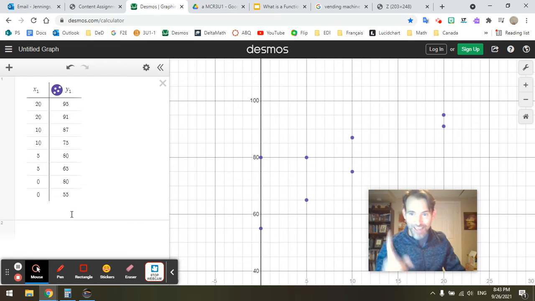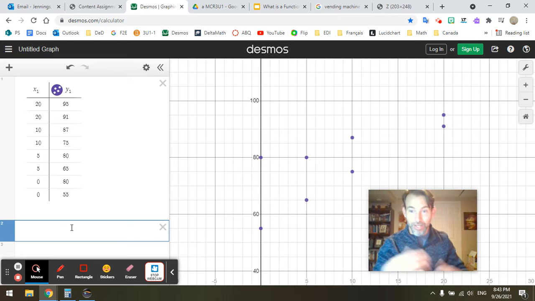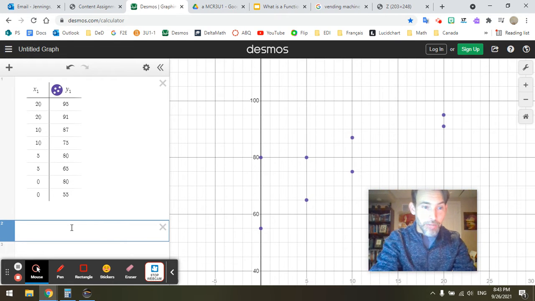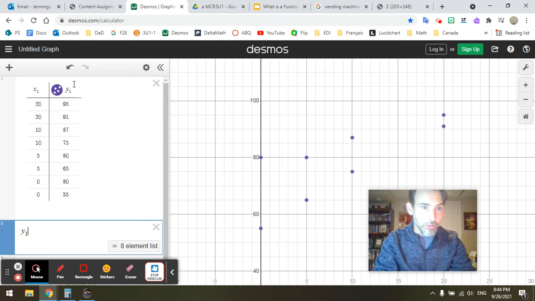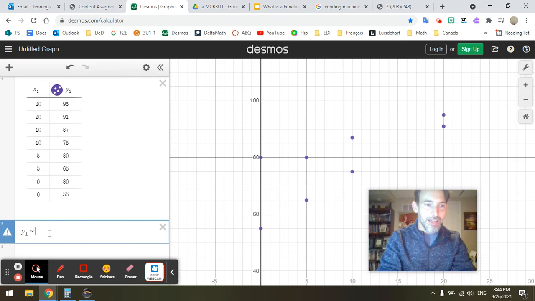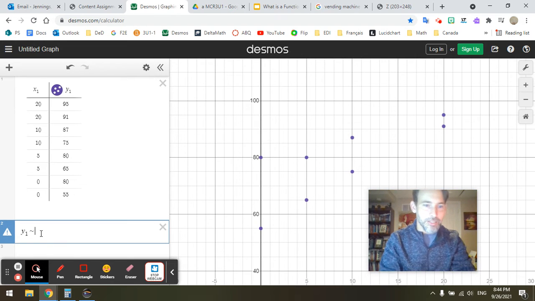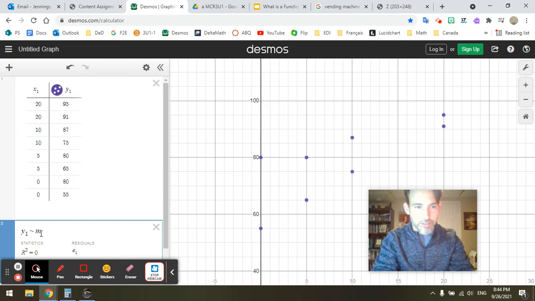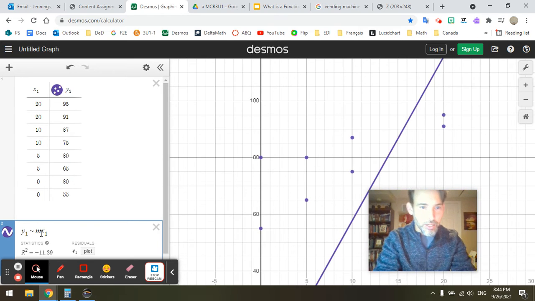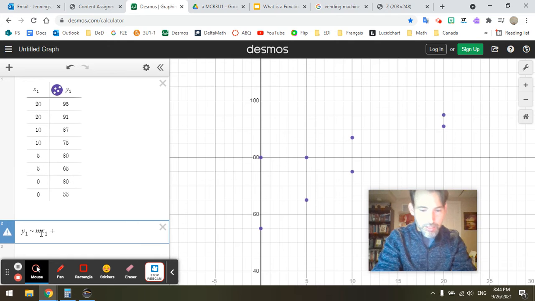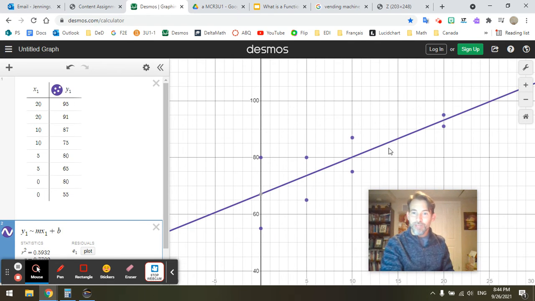But if I took an average of all of this, what I can do is put a line of best fit through here. And the way I type that is I write y1. That corresponds to all of these values down here. I want you to pay attention to what I'm doing. You're not doing it today, but we'll do it when we get the Chromebooks later this week. Y1 tilde. So tilde is kind of equal to, is what tilde means. It's like an equal sign, but it means approximately. Y1 tilde m some slope times x1, okay, plus some value b. Okay, there's my line of best fit.